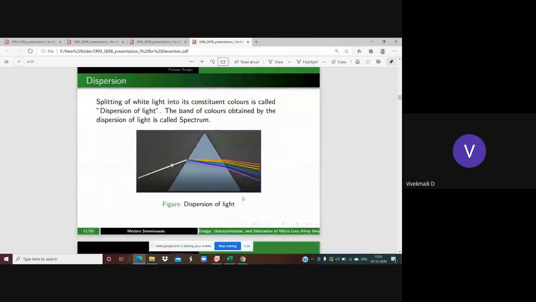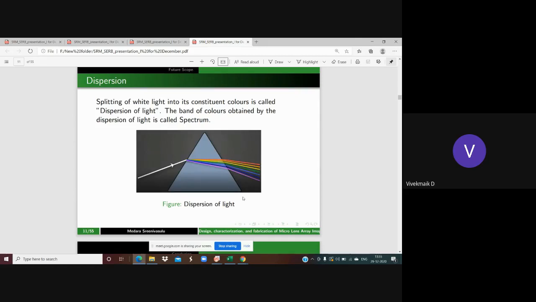And one more basic phenomenon is dispersion. Dispersion is nothing but the splitting of white light into its constituent colors. White light is a combination of an infinite number of colors. Right now, for basic understanding, we are using only 7 colors, that is VIBGYOR.